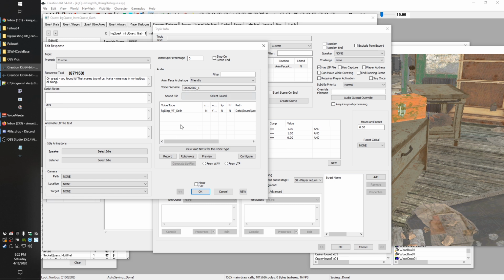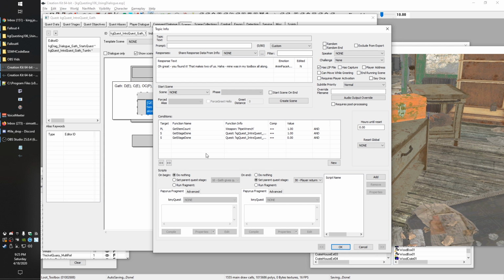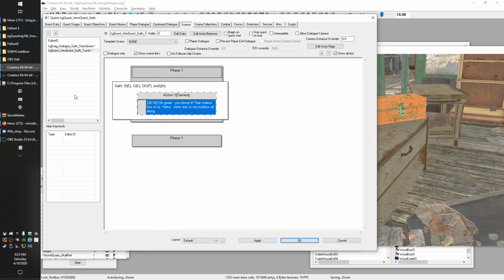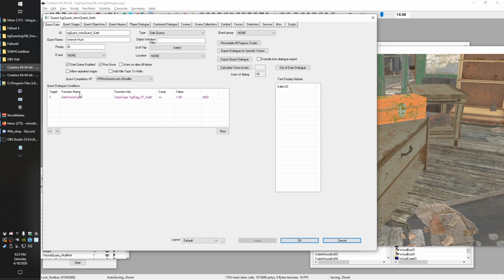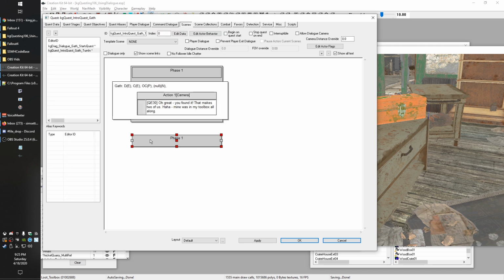If it doesn't, if it's lacking the voice type you expect or has a bunch of them there, make sure you check your conditions. In our case, as we talked about in the dialogue tutorial that we originally set this up in, we set a voice type check right on the quest itself so that we don't need to worry about it on each of our scenes. But depending on how complicated your setup is, that might not work. You might need to just condition individual actions or individual scenes. So pay attention to that. So that is the thing that came up for me.